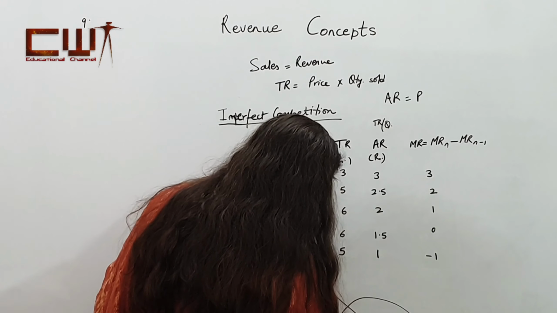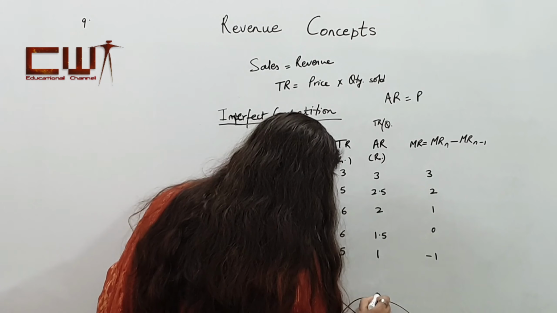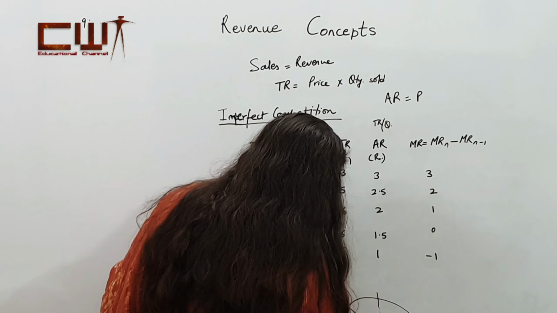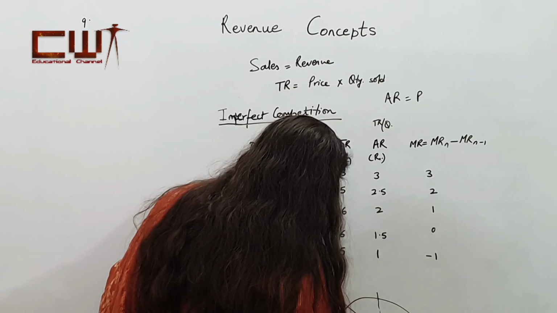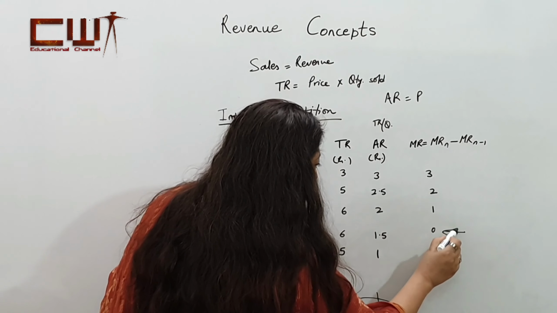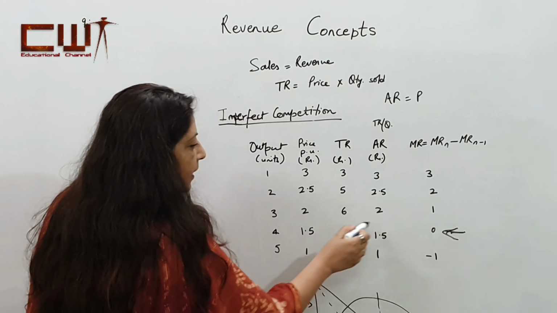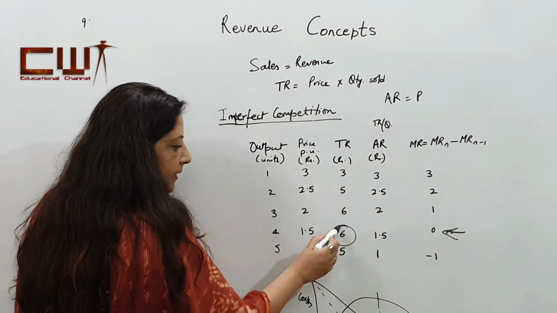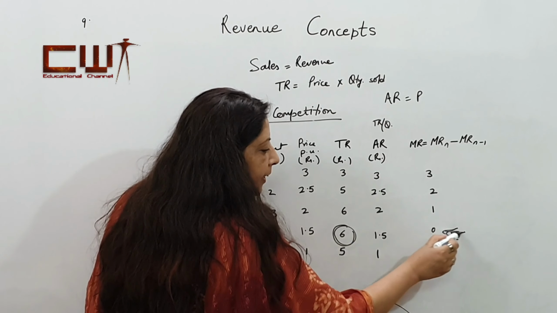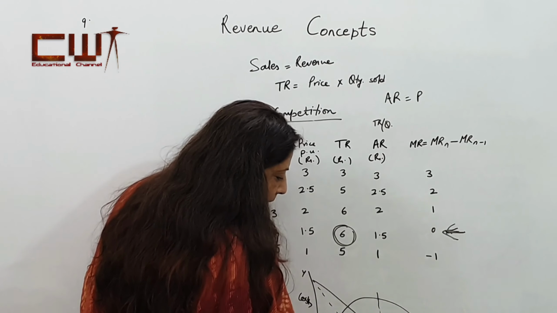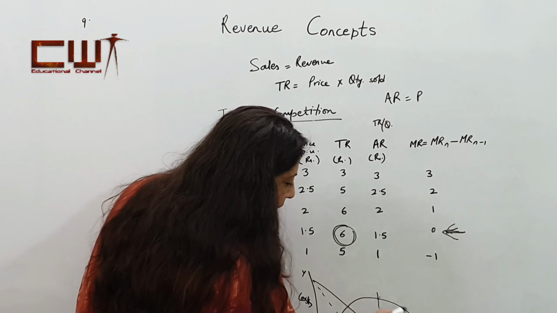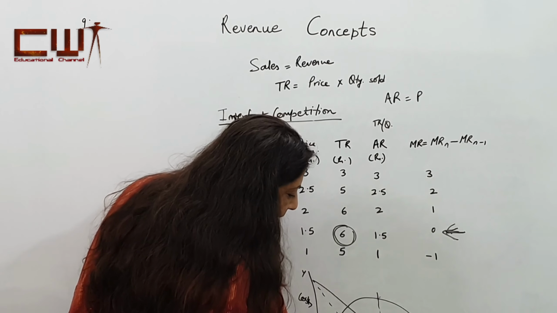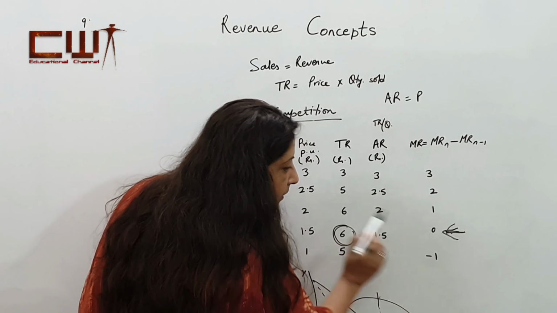The total revenue curve comes like this, and at this point where your total revenue is the maximum, that is the point where your MR is 0. At that point the marginal revenue becomes 0, and beyond this point, when total starts to fall, the marginal revenue becomes negative.